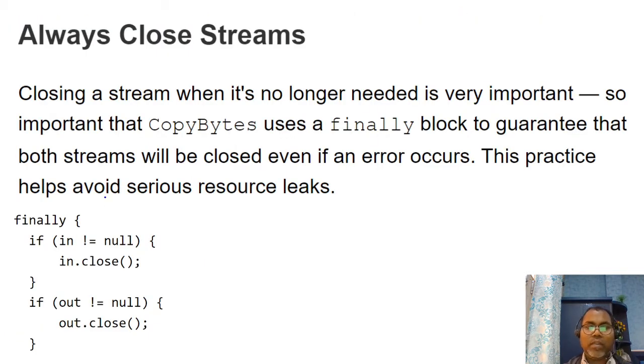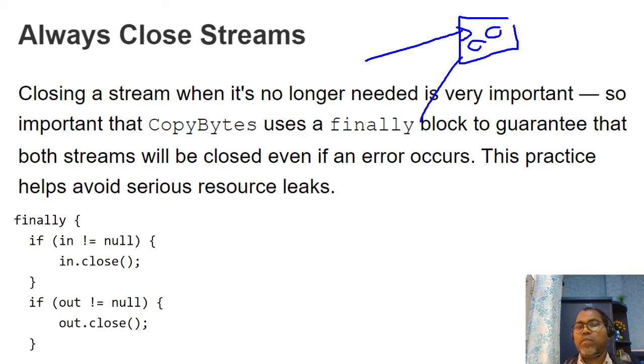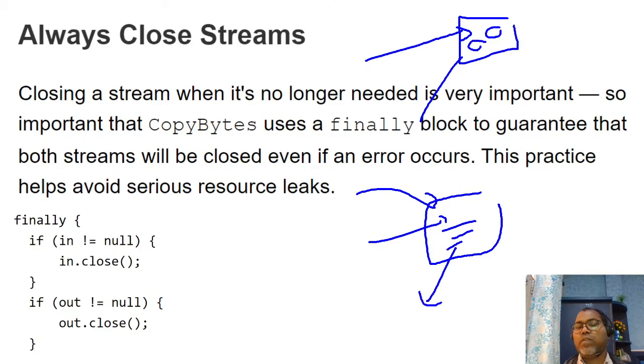Also, this is one very basic principle. Whenever you are using any file, that means you are opening the file. If you are going to read any file, you have to open and read, and after that it is your responsibility to close it. If you are going to write something in a file, first you have to open the file, and after writing data, it is your responsibility to close the file. So this is the thumb rule: whenever you open a file, you have to close the file.